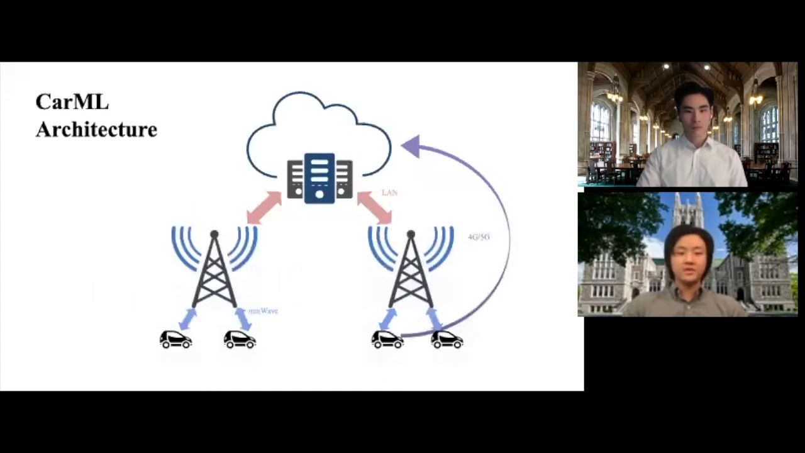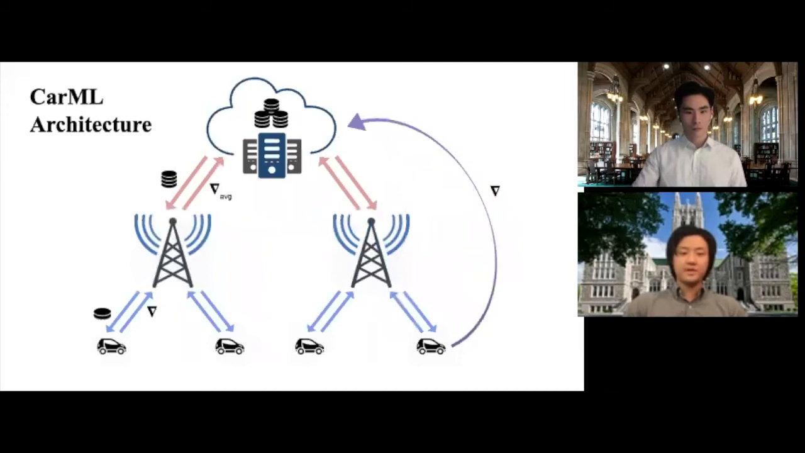This slide here shows the three-layer architecture and communication methods of CarML. The top layer is the cloud server, the middle layer is made of roadside units, and the bottom layer consists of vehicles. Based on current technology, we have envisioned the communication methods between each layer, as shown in the figure, where the cloud server and RSUs communicate via local area networks, RSUs and vehicles via millimeter wave, and the vehicle and cloud server via 4G or 5G cellular networks.